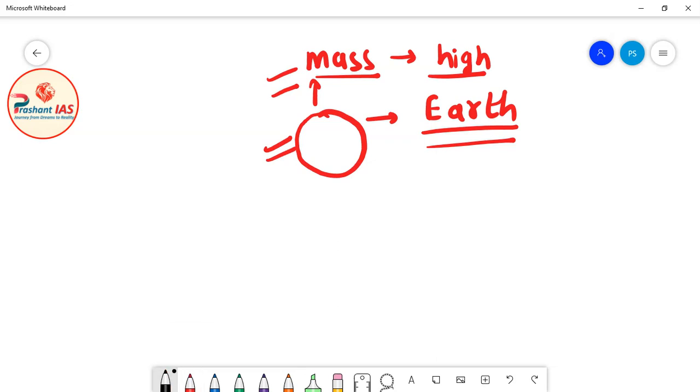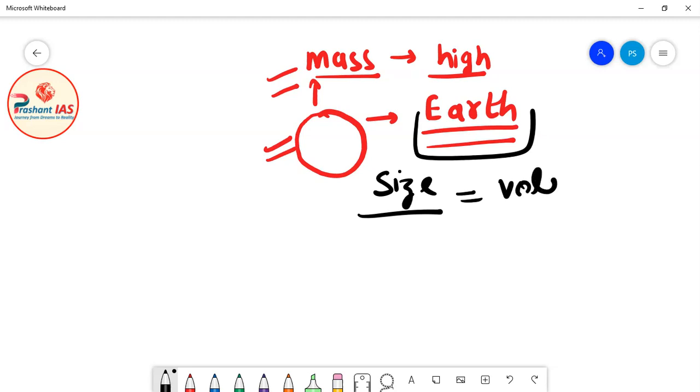So definitely, friends, the size, or in other words the volume, of this white dwarf star is very, very less. Now what is density? What is the formula of density?